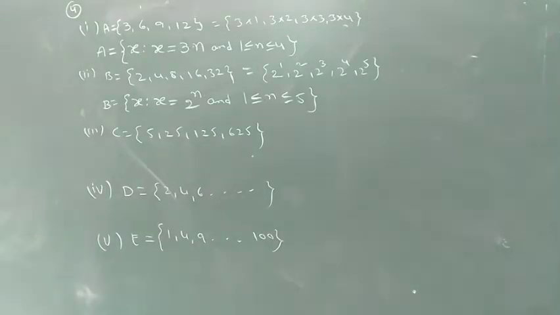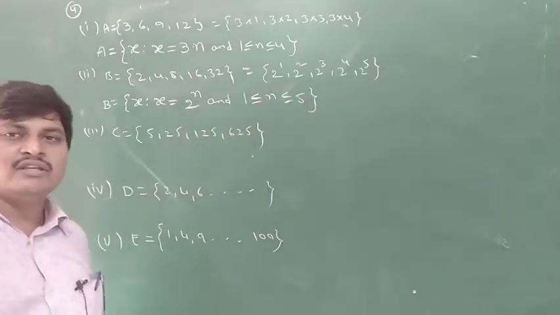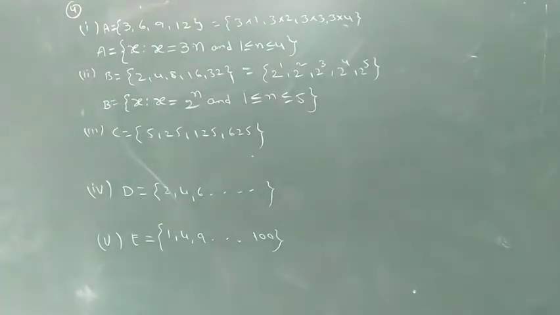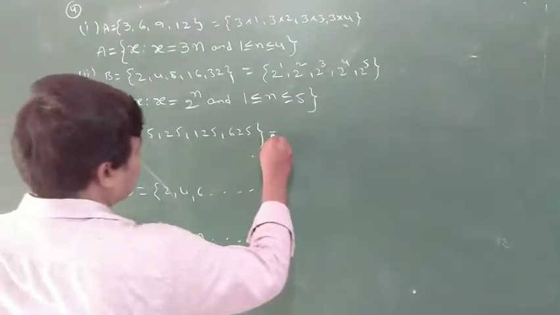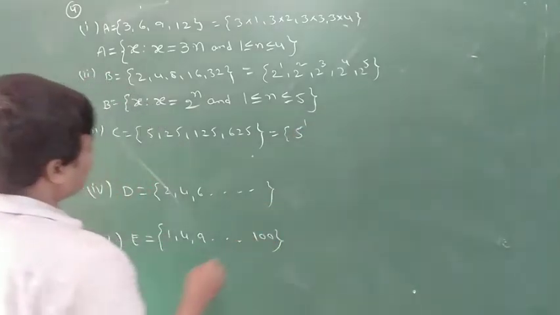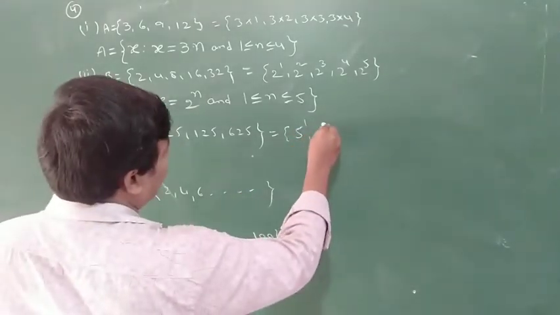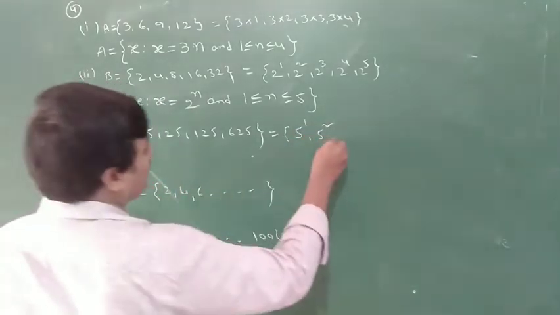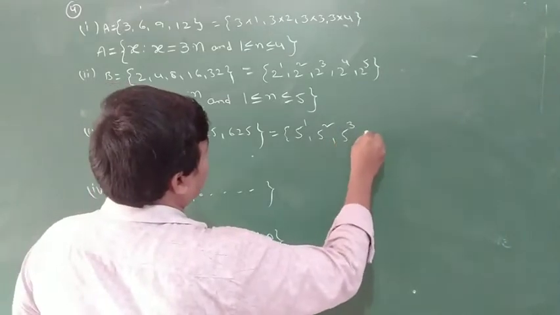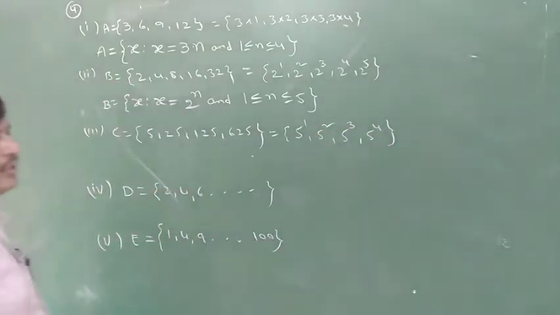Okay, next 5 square. This is what we have to observe. 5 power 1, next 5 square is equal to 25. Next 5 cube is equal to 125. Next 5 power 4 is 625.